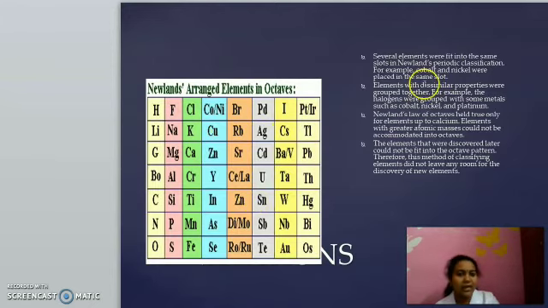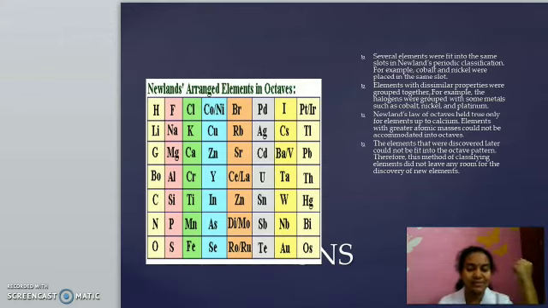Here, several elements were fit into the same slots. We have seen here, cerium and lanthanum. Look, here also some elements are put in the same group. So it is not specific. Cobalt and nickel, all those things. Then elements with dissimilar properties were grouped together. For example, halogens were grouped with some metals. What are halogens? I hope all of you know halogens. Fluorine, chlorine, bromine, iodine are known as halogens, isn't it?